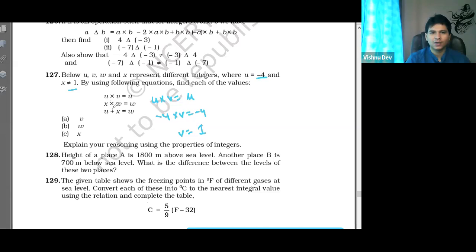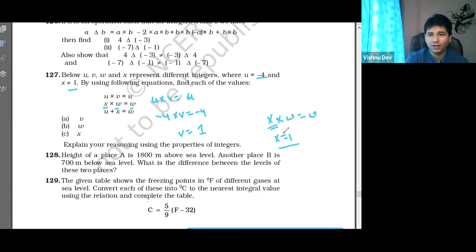Now X into W is equal to W. We know that if any number is multiplied by some number and you get the same number, then X is 1, because X is your multiplicative identity. Sir, but in the question it is written that X is not equal to 1. So if X is not equal to 1, then W is equal to 0.